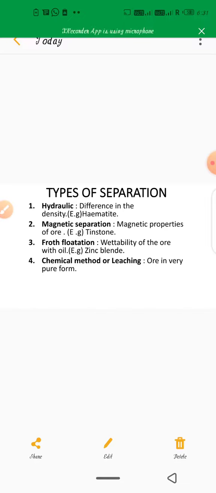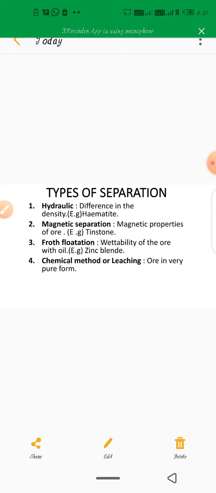Okay, next we go to types of separation. Here only four types are given: one is hydraulic, another is magnetic separation, the third is froth flotation, and the last is chemical methods of leaching. Okay, first we go to the hydraulic method. What is meant by hydraulic?